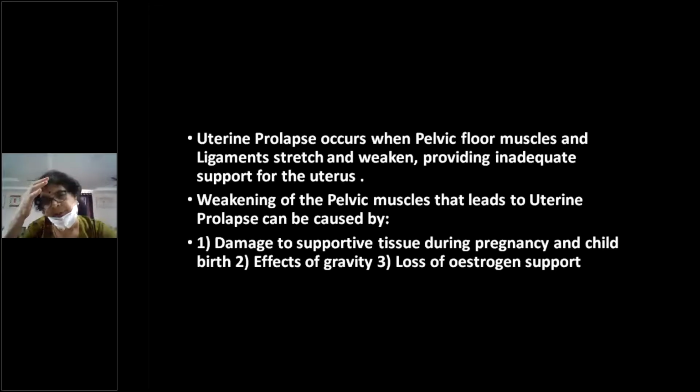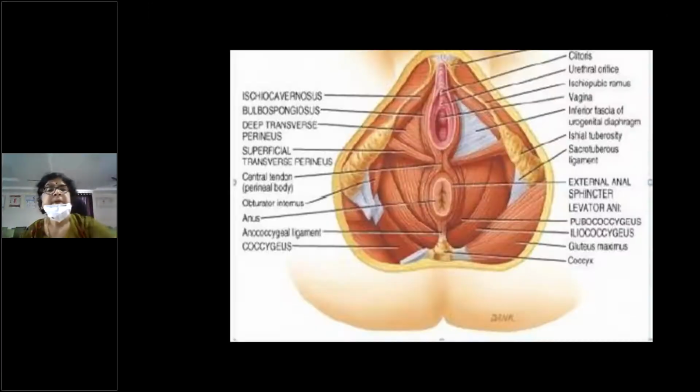So though the woman has delivered 20 years back or 30 years back, she will manifest prolapse only after she has attained menopause because of loss of estrogen support to the muscles. So the muscles will become atonic, the supports are weakened, and so there will be descent of the uterus. Right? One is birth trauma, the other is estrogen withdrawal, which will cause lack of support to the tone of the muscles.